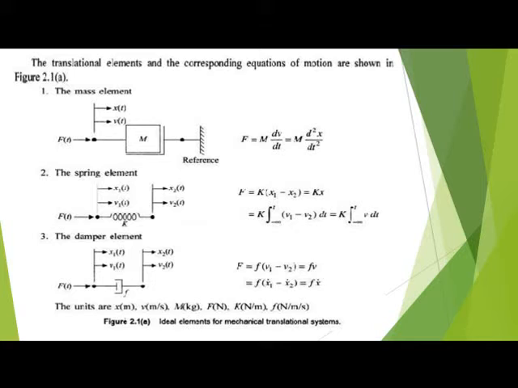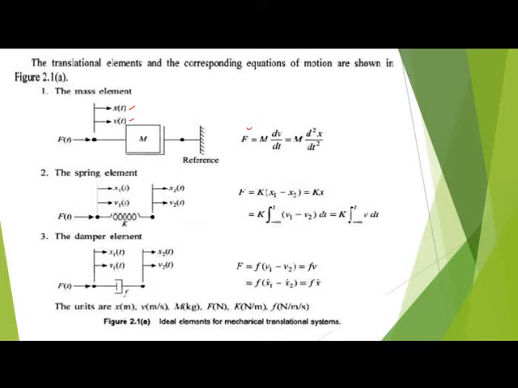After completion of the definitions of the translation elements, now we'll look at the translation elements and the corresponding equations of motion, as shown in figure 2.1. The first element is the mass element, the block M. One end is the reference, the other end terminal has force applied, with displacement x of t and velocity v of t.